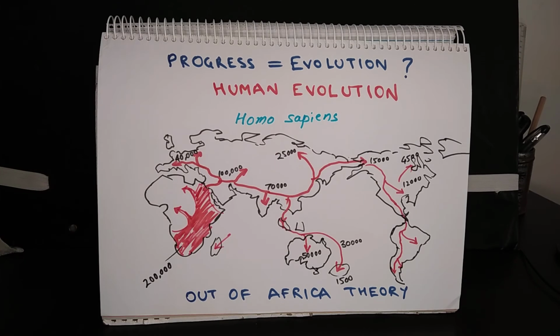Now one question is, does evolution mean progress? The answer is, it depends from which perspective you look at evolution or progress. So if we consider the degree of complexity as evolution, then yes, evolution means progress. Human beings are considered the most complex organisms on earth. So compared to a cockroach or a bacterium, they will be considered more evolved.